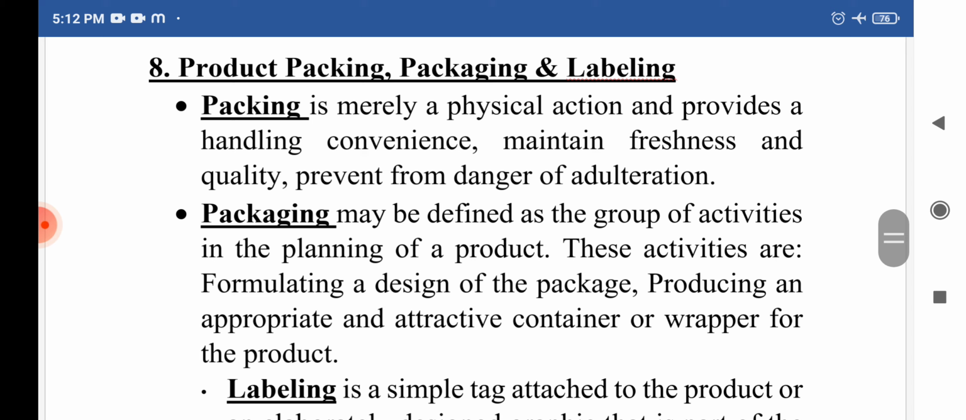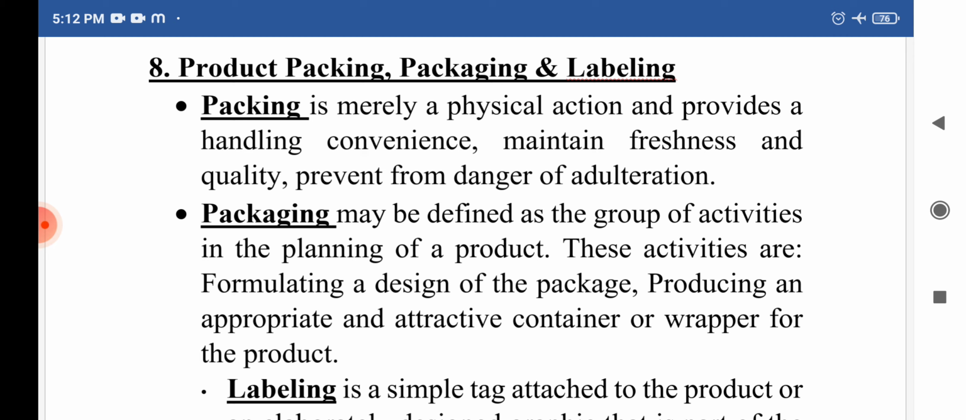The next one is product packing, packaging and labeling. So first we'll understand what is packing. Packing is merely a physical action and it provides handling convenience, maintains freshness and quality, and prevents the danger of adulteration. That is called packing.